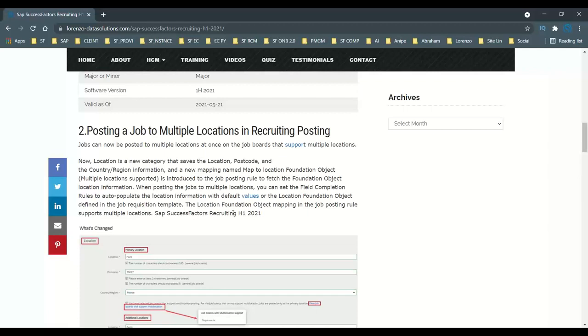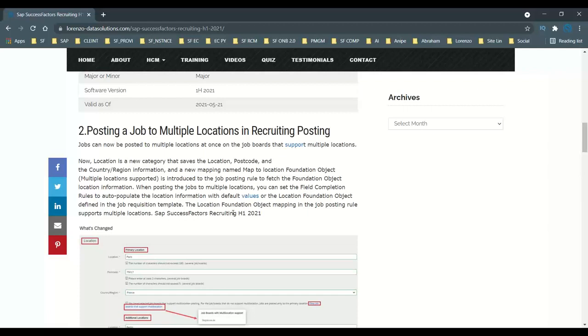When you post the job to multiple locations, you can set which fields to auto-populate from the location values. It is just like propagations: when you hire an employee and select the location in the employment information, some of the fields are auto-populated based on the propagations created.